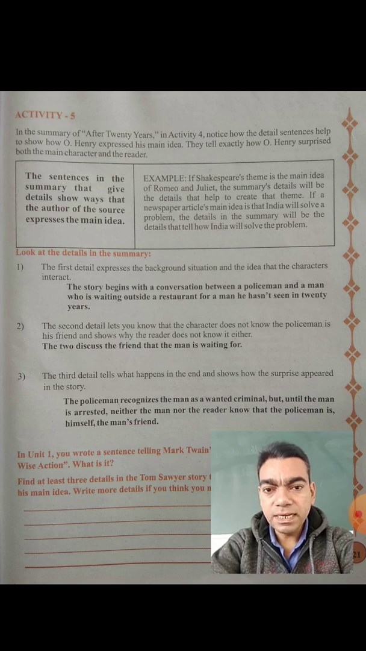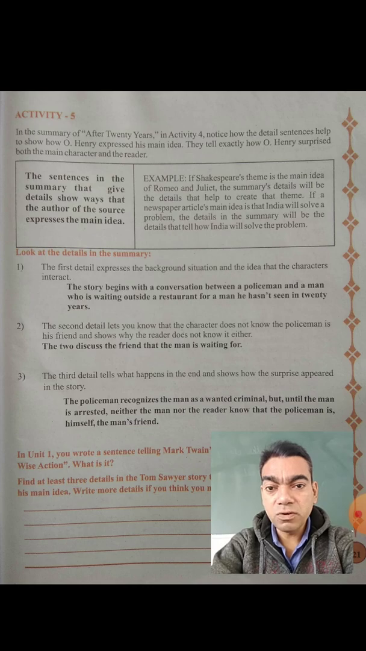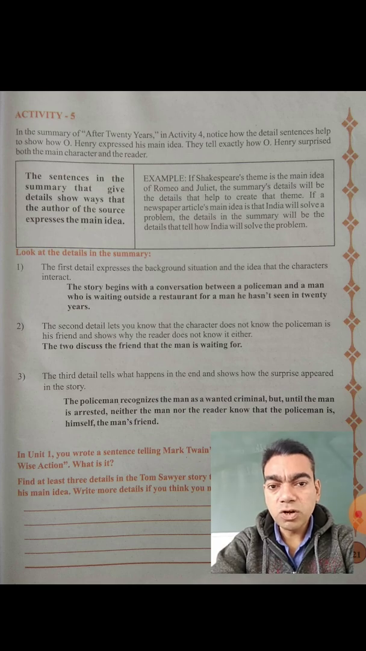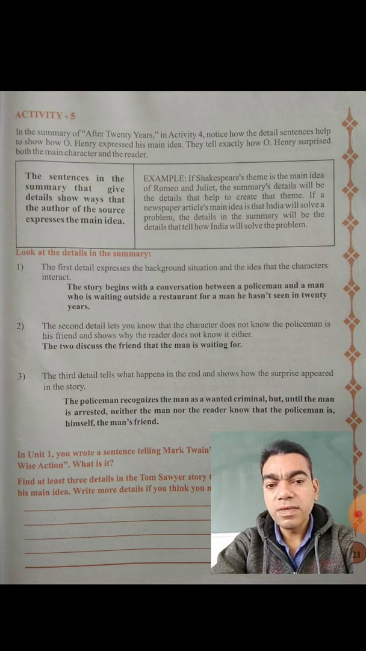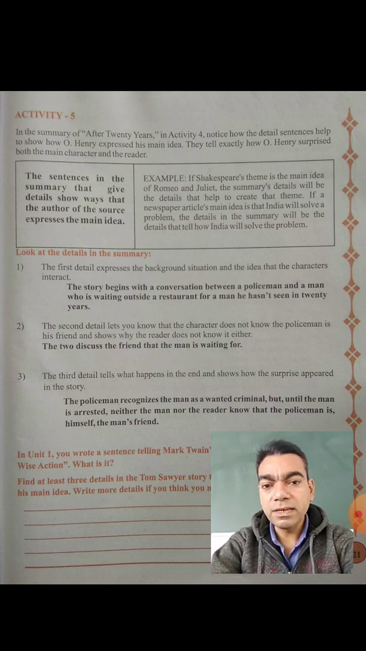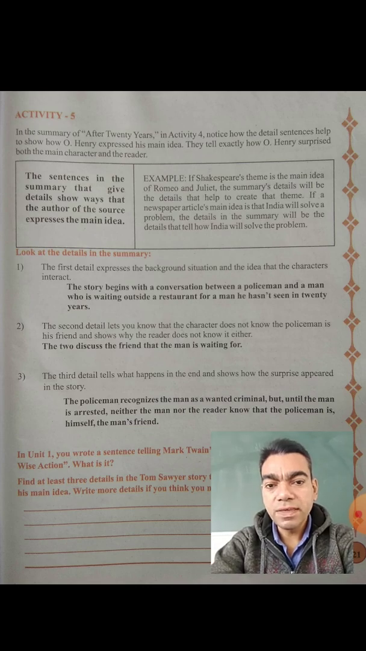Second, the detail lets you know that the character does not know the policeman is his friend. The policeman is no one else but his friend. And that shows why the reader does not know it either. It was not revealed to the reader also. The two discuss the friend that the man is waiting for. One person explained whom he was waiting for and why, and he told every detail to the person he was talking to.